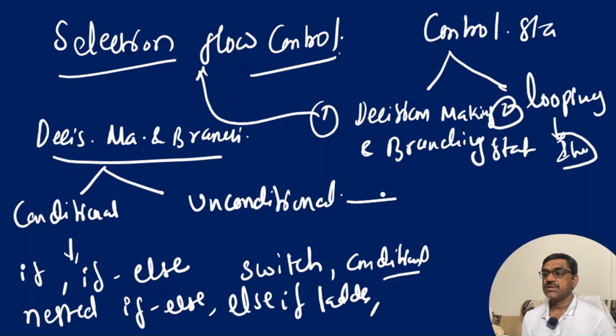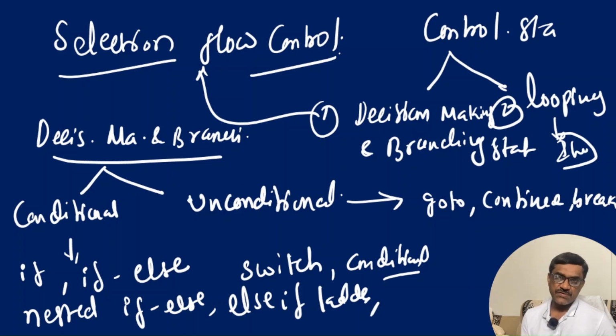Now, under unconditional, we have the goto statement. After that, continue. And the last one is break. We will see each and every statement with its syntax and also programming examples. Now, let us have a discussion on conditional statements, which come under decision making and branching statements. Let us have a look at the if statement.